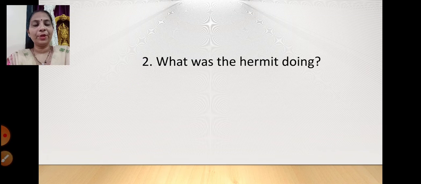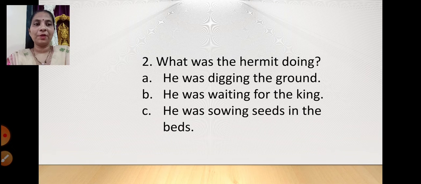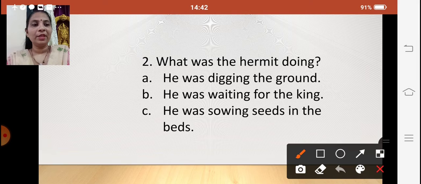Then second question, what was the hermit doing? And our options are: he was digging the ground, he was waiting for the king, and he was sowing seeds in the beds. So what is the correct answer? Yes, children, you have guessed it correct. He was sowing seeds in the beds. This is the correct answer. Fine.